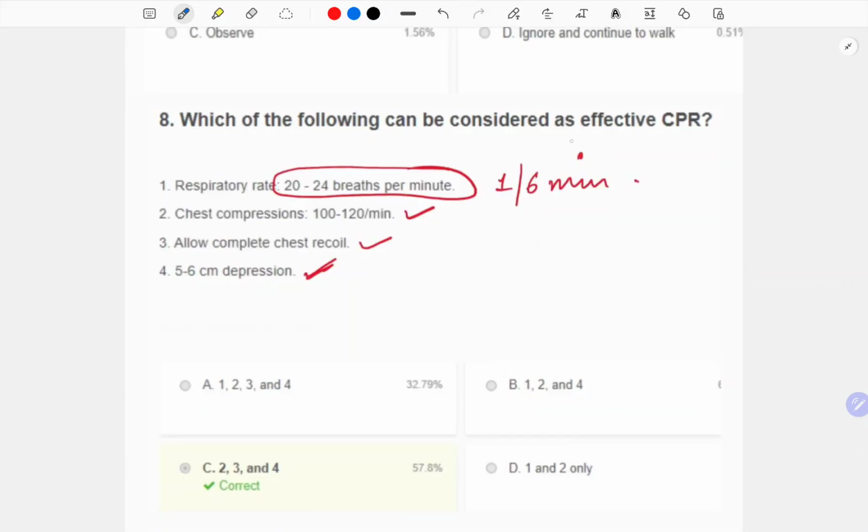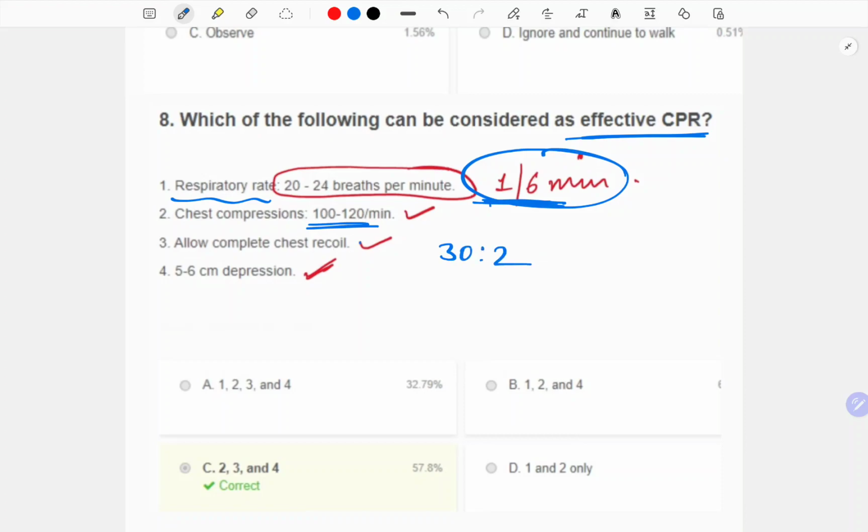Which of the following can be considered as an effective CPR? See, the respiratory rate should be 1 in every 6 seconds, right? Not 20 breaths per minute. Okay, chest compression should be at least 100 to 120 per minute, and that is why we give 30:2.